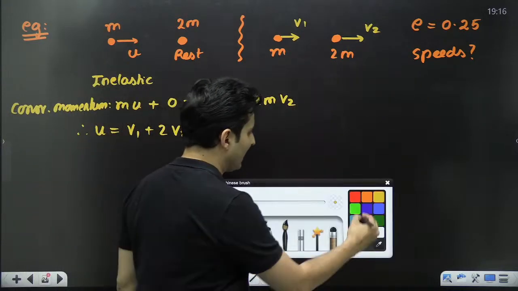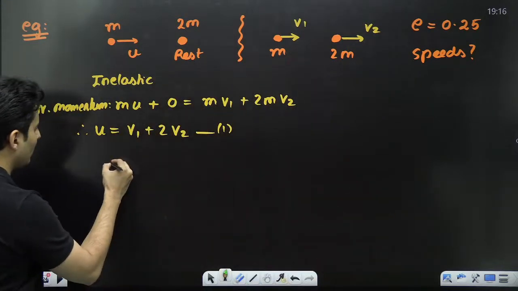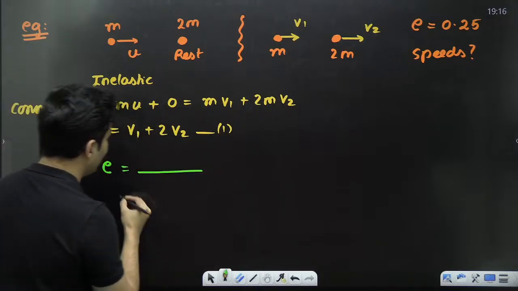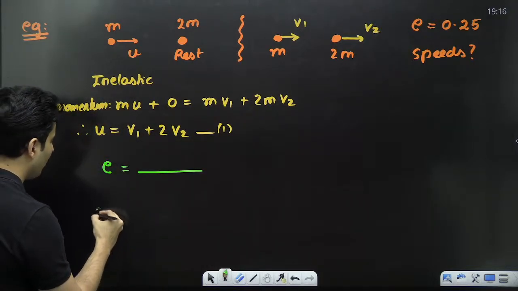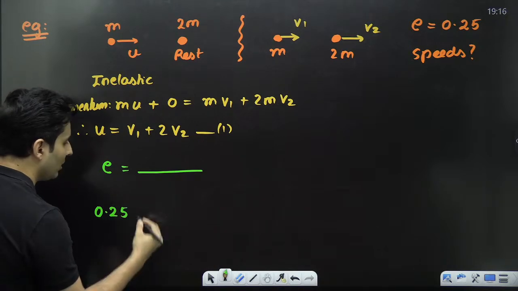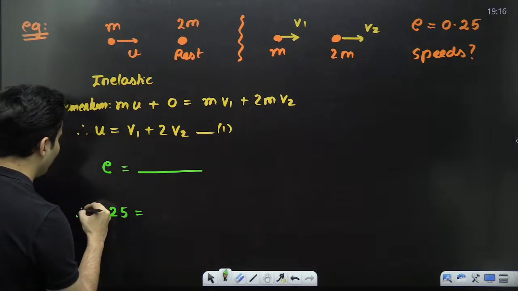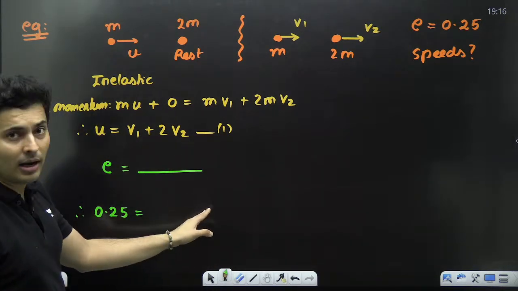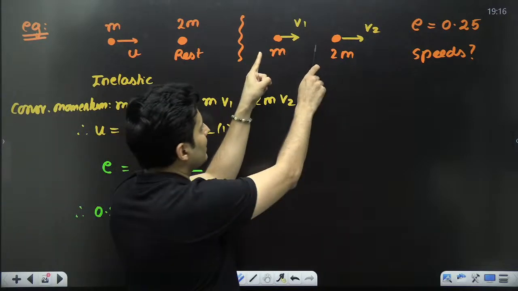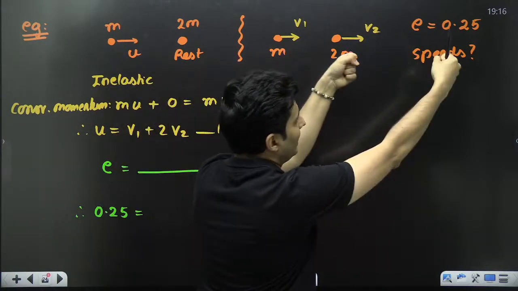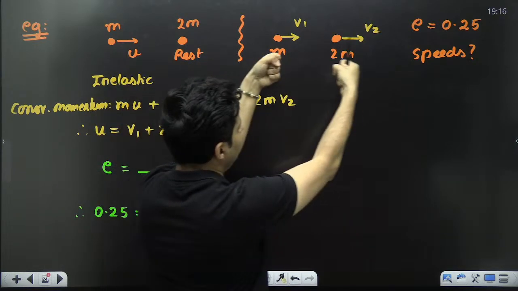So to use this value E, let me write down the equation. E will be separation by approach. In the next step, I will put this as 0.25. Separation by approach. Look at this. After collision, they are separating.